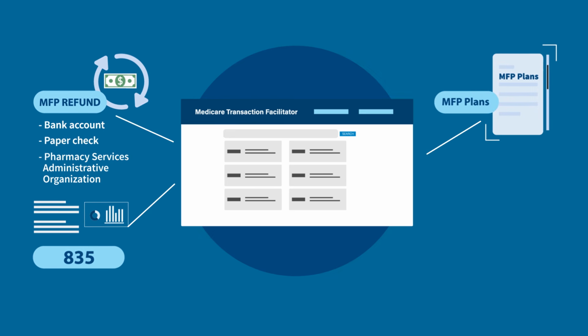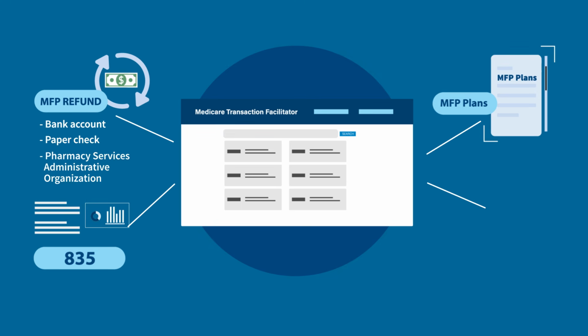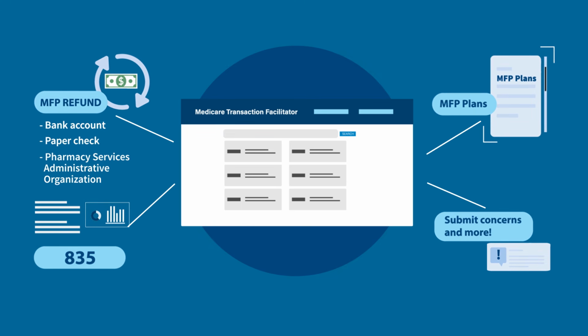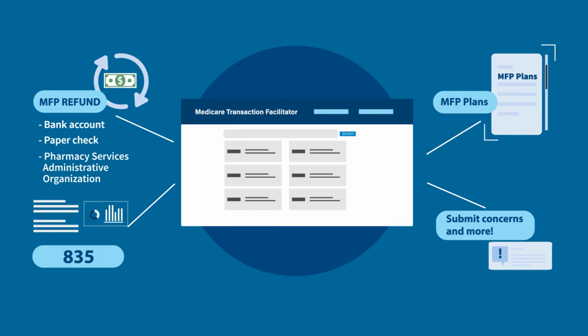Review manufacturer maximum fair price effectuation plans, which describe the manufacturer's approach to making the MFP available to pharmacies once available. Submit concerns to CMS about maximum fair price availability using the Complaints and Disputes functionality starting in January 2026.